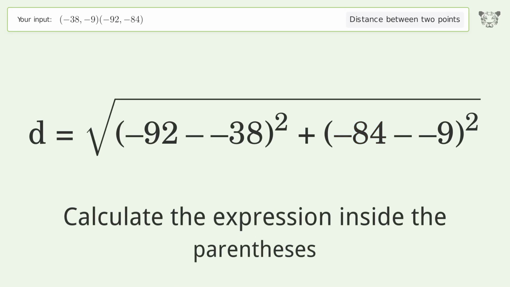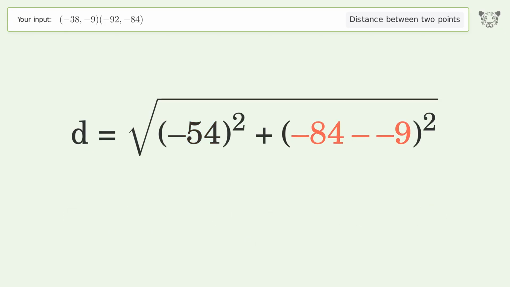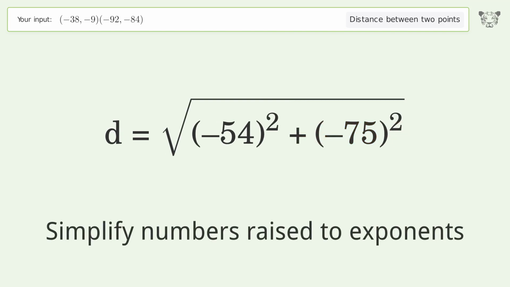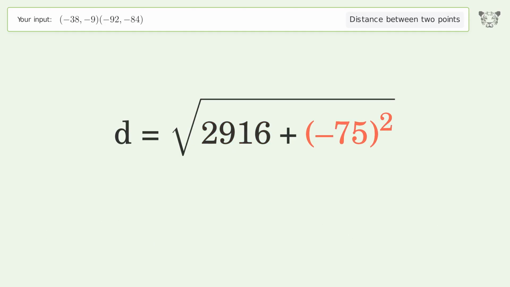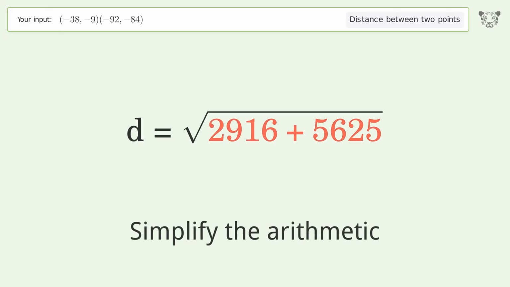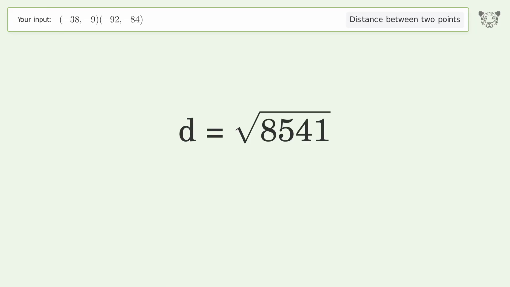Calculate the expression inside the parentheses. Simplify numbers raised to exponents. Simplify the arithmetic. And so the distance between the 2 points is the square root of 8,541, or 92.418.